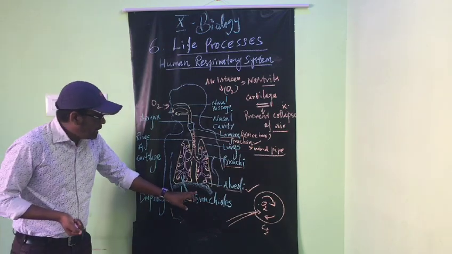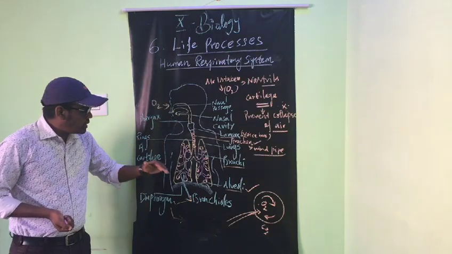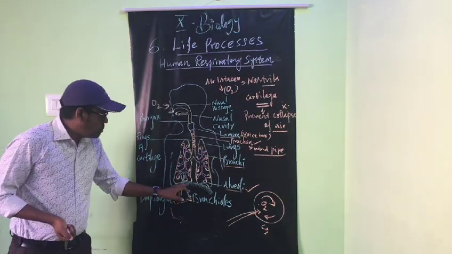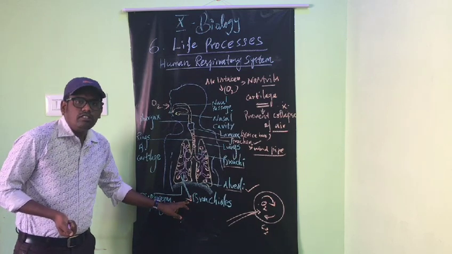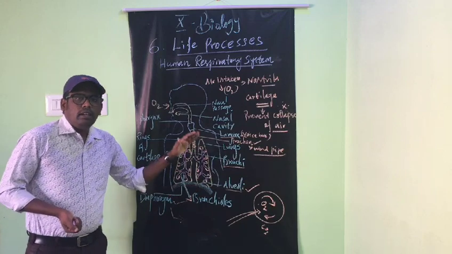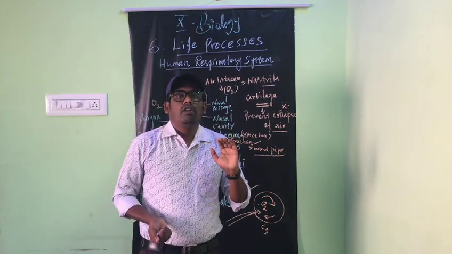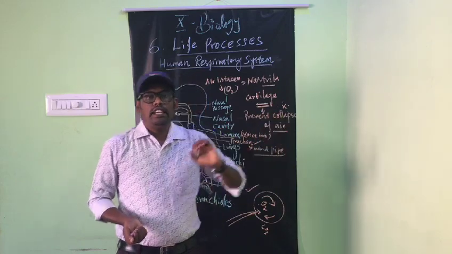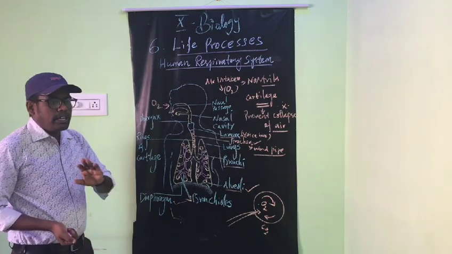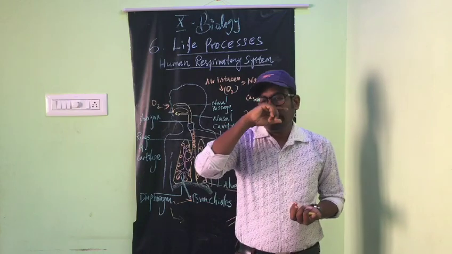So the diaphragm is a muscle present at the end of the thoracic cavity, and it separates the respiratory system and the digestive system. Below the diaphragm, the digestive system is placed. It is responsible for separating the digestive and respiratory systems, and also for inhalation and exhalation. Suppose the diaphragm is damaged, naturally or due to an accident, what will happen?